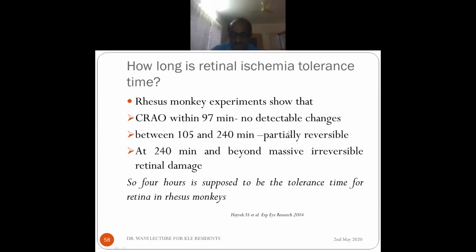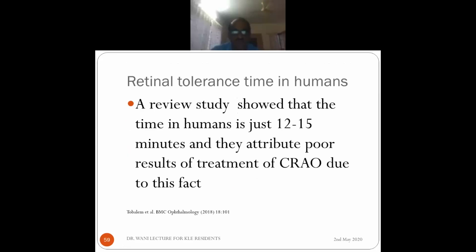But what it is in humans, we cannot tell. There is one review which showed that all the measures taken after 1 hour or after 30 minutes were not giving results, because according to their analysis it is just 15 minutes. If the central retinal artery is occluded for 15 minutes, the retina is gone, whatever you do beyond that.